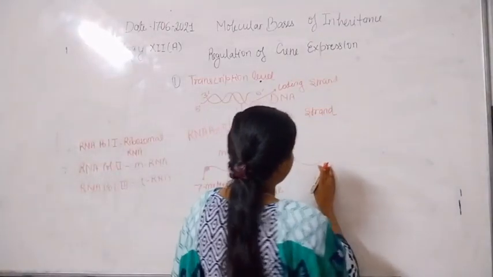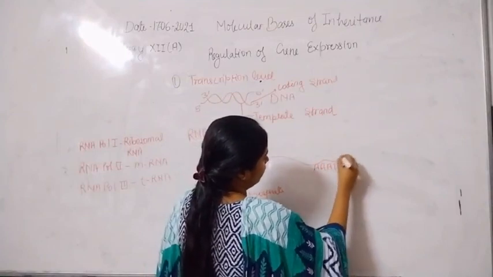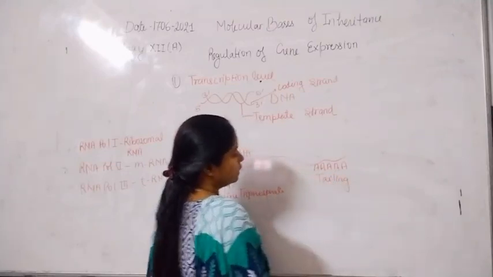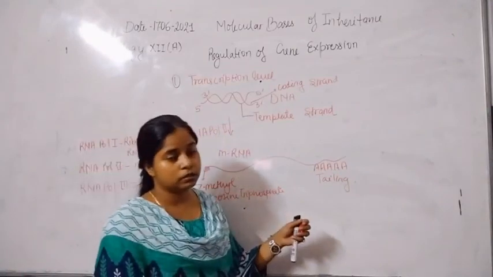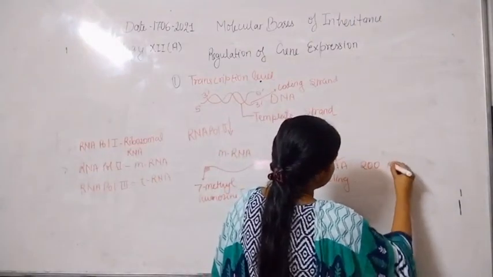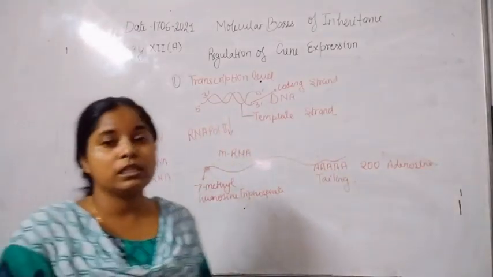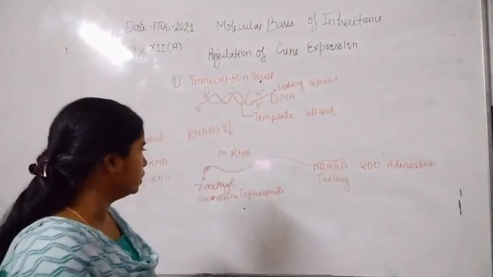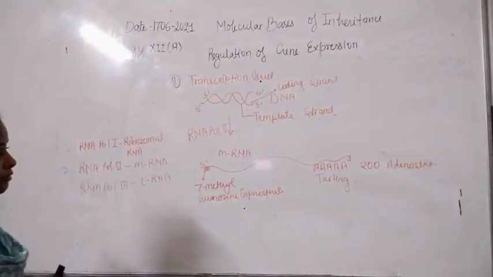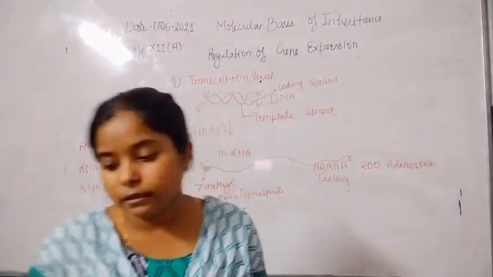Also the tailing takes place by the addition of a polyadenylate strand at the 3' end, that is known as tailing of mRNA. In the tailing of mRNA, approximately 200 adenosines are added at the 3' end of the mRNA.